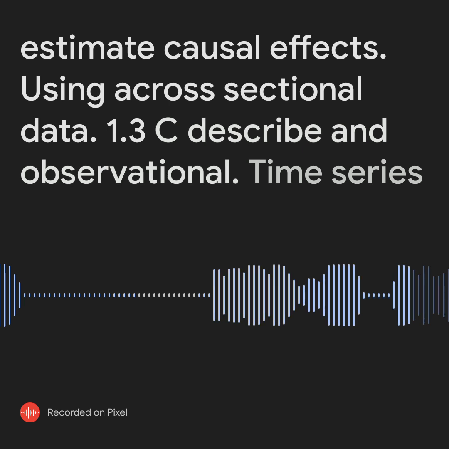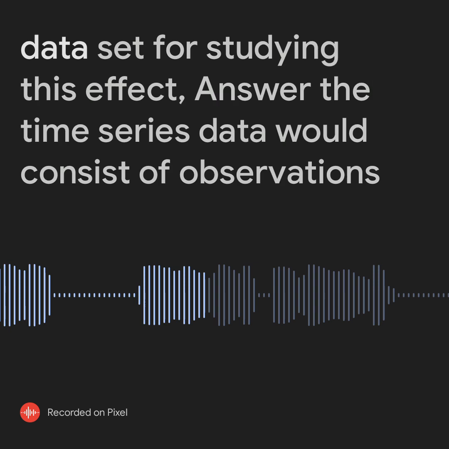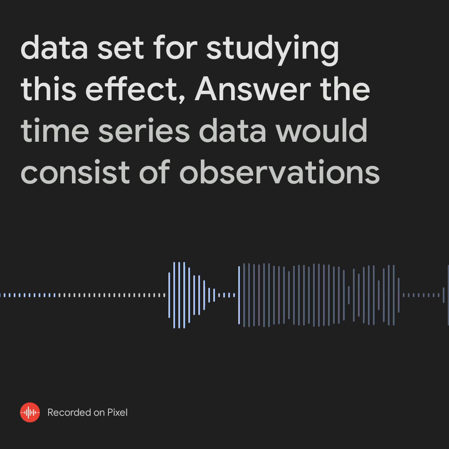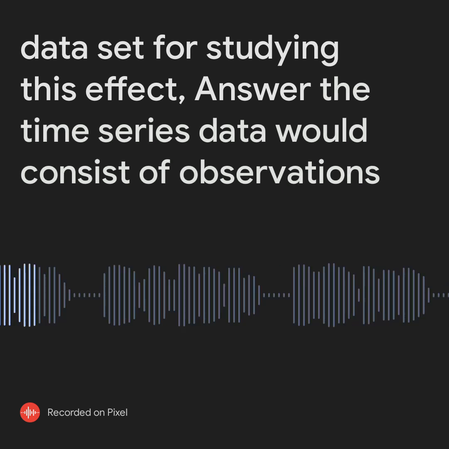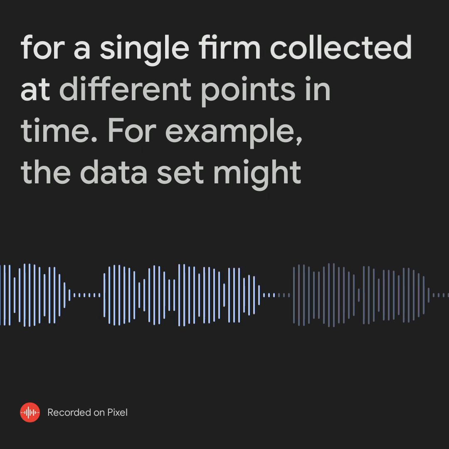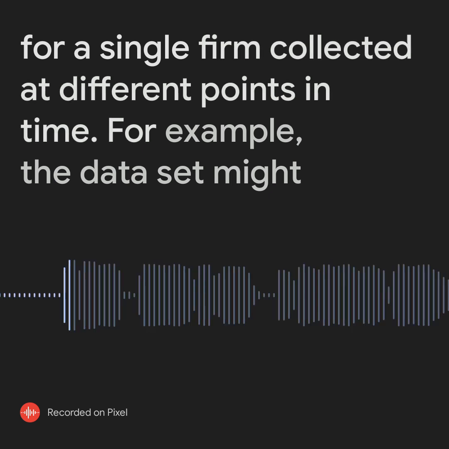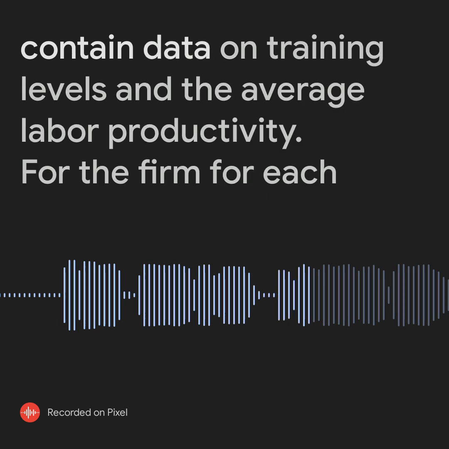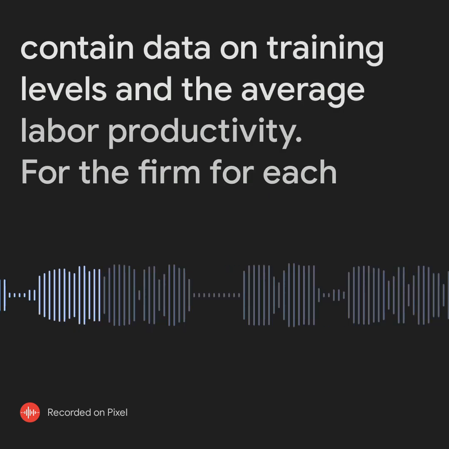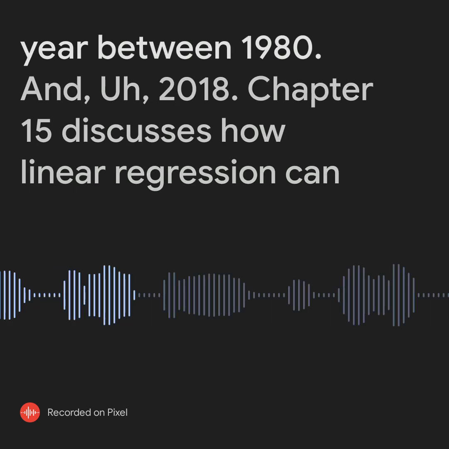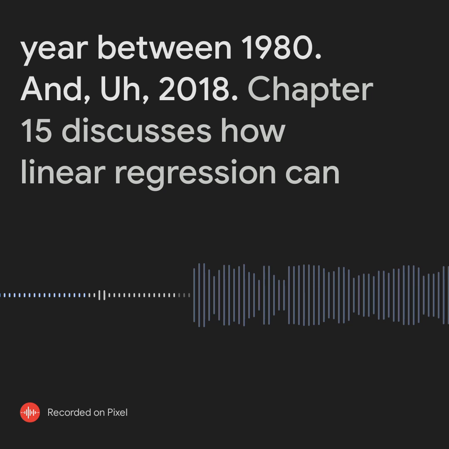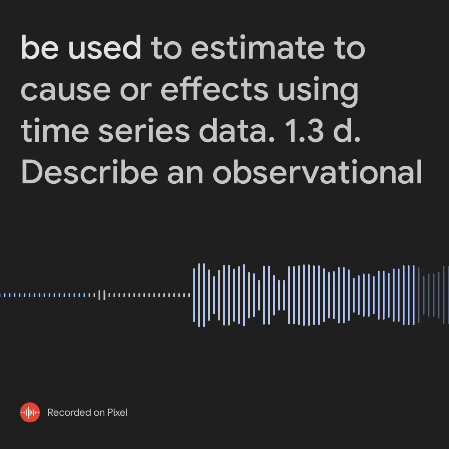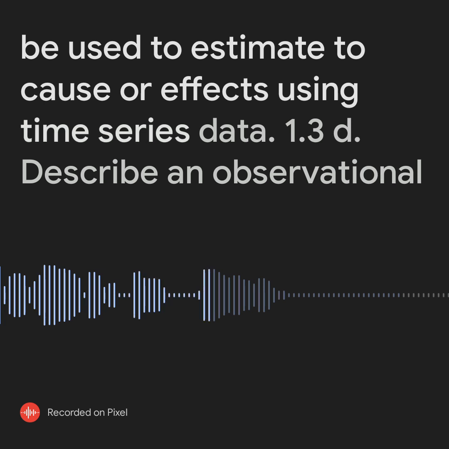1.3c. Describe an observational time series dataset for studying this effect. Answer. The time series data would consist of observations for a single firm collected at different points in time. For example, the dataset might contain data on training levels and average labor productivity for the firm for each year between 1980 and 2018. Chapter 15 discusses how linear regression can be used to estimate causal effects using time series data.